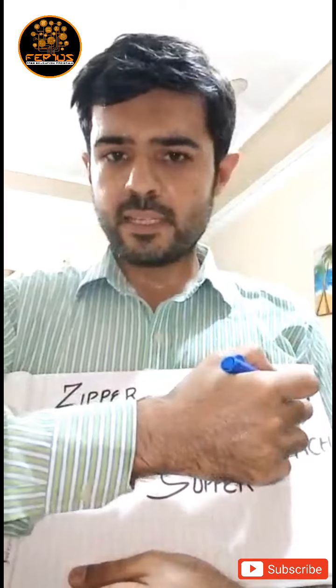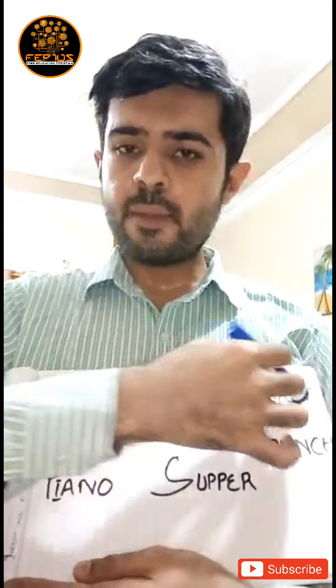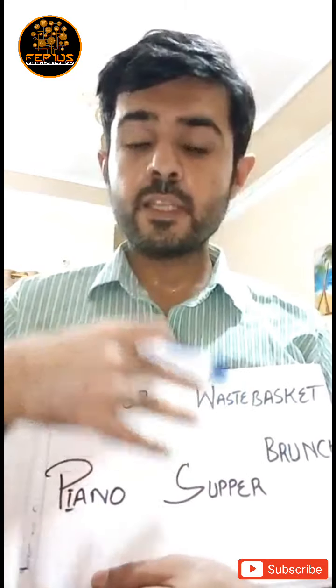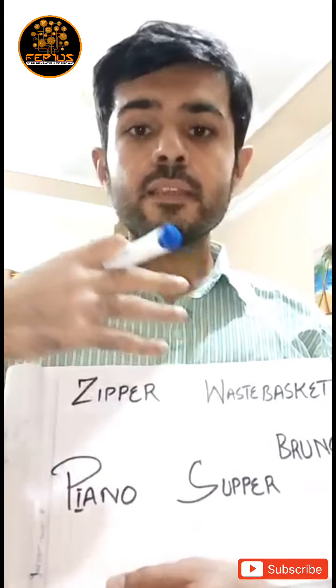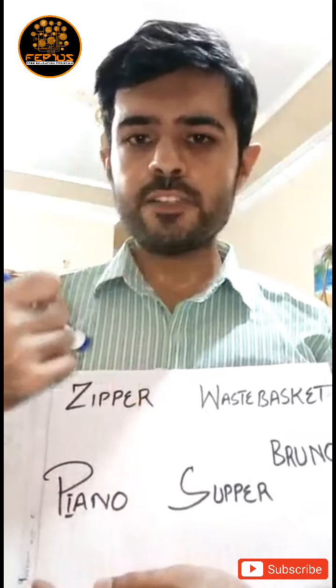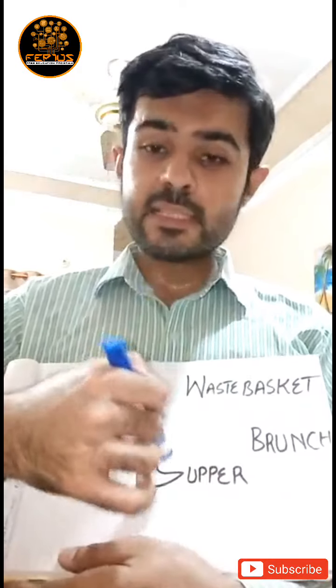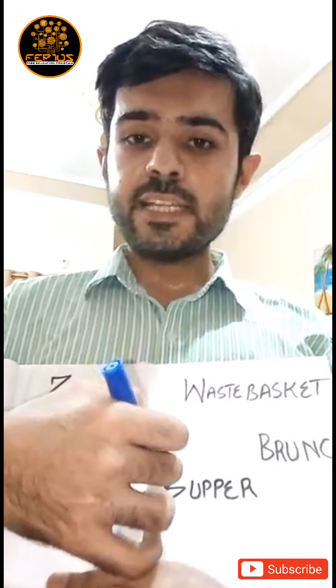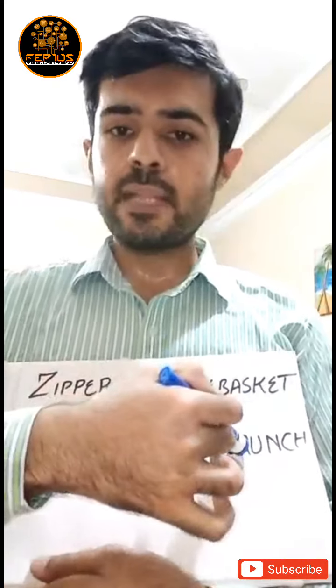Then wastebasket. Waste is another word and basket is another word. But when we join these two words, it makes a new word, having a new concept and new meaning. So we will put it in compounding. Then we have supper and brunch. Supper is the blend of lunch and dinner, and brunch is the blend of breakfast and lunch.